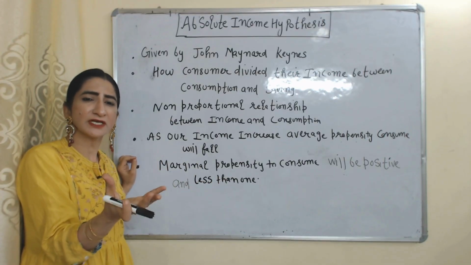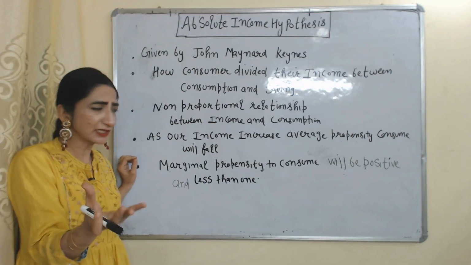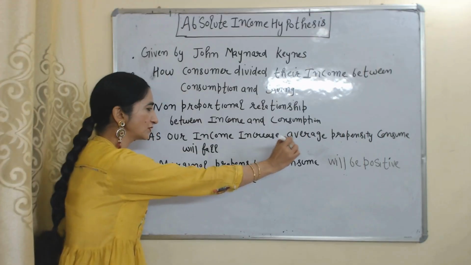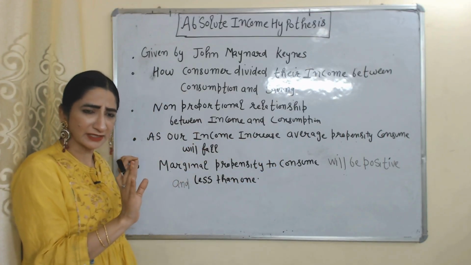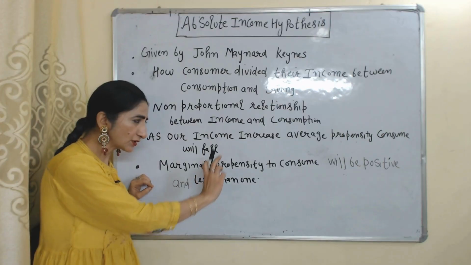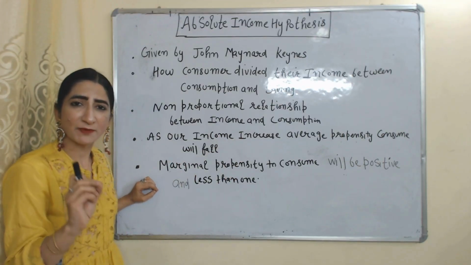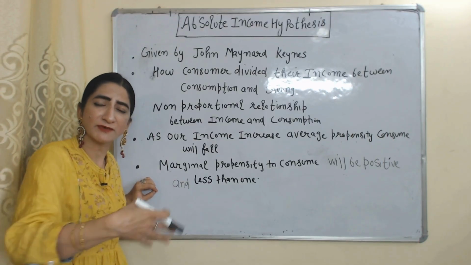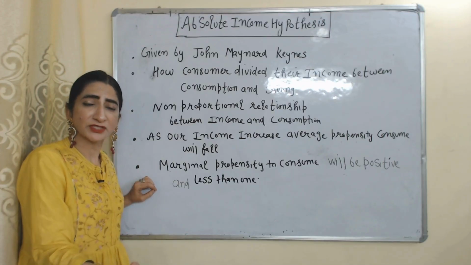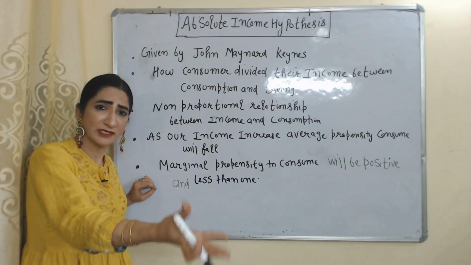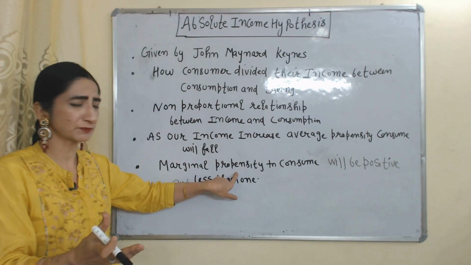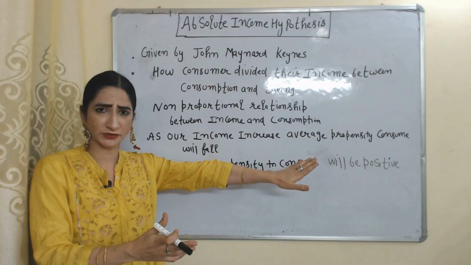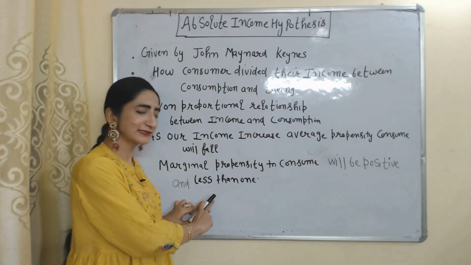If consumption increases less as compared to the increase in income, that's why our average propensity to consume will fall as our income increases. And marginal propensity to consume will be positive. Marginal propensity to consume mainly tells us how much our consumption increases when our income increases. Our consumption will definitely increase when our income increases. That's why our marginal propensity to consume will always be positive. But it will be less than 1.